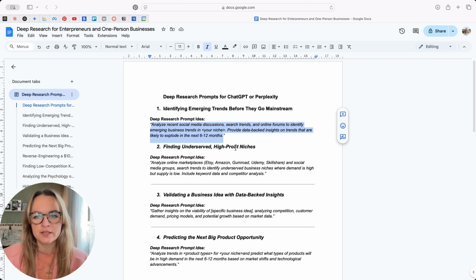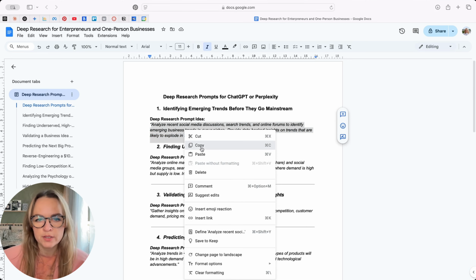So for me, I see huge value if it can help us tap into the trends before they go mainstream. It doesn't matter if you're running a digital business or a product-based business. This is a huge value for you, right? Because you can already predict where things are going. So I would use this prompt probably a couple of times per quarter, just to sense what's happening, instead of scrolling on social media and getting sucked into this void.